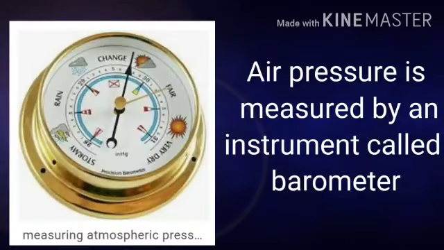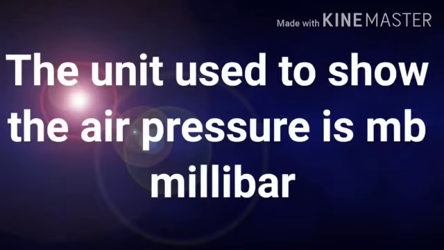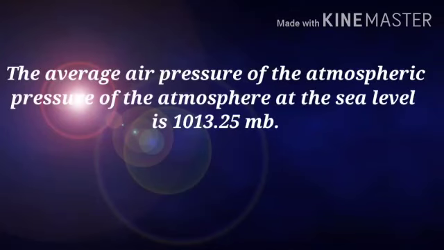Pressure is measured with an instrument called a barometer. So you can see in the picture. The unit used to show the pressure is millibar. We call it MB. The average air pressure of the atmosphere at sea level is 1013.25 MB.